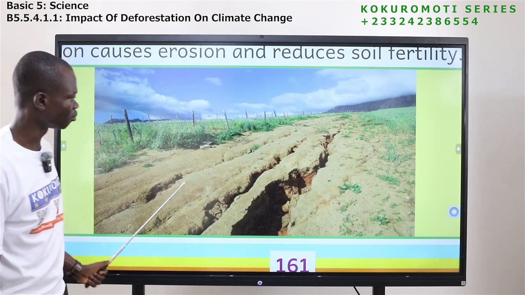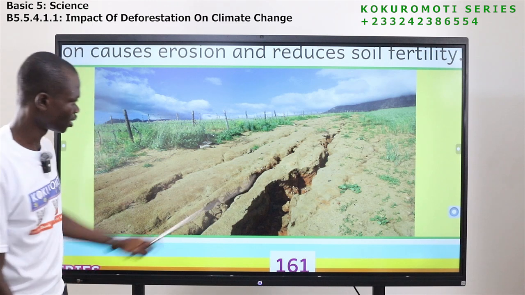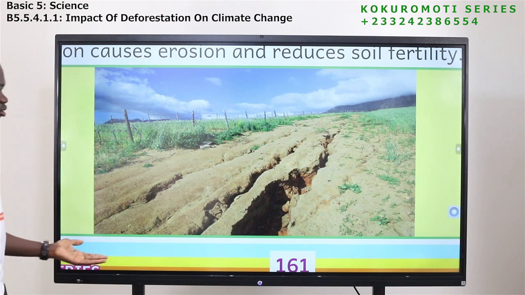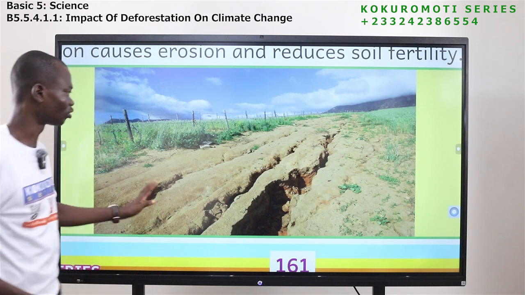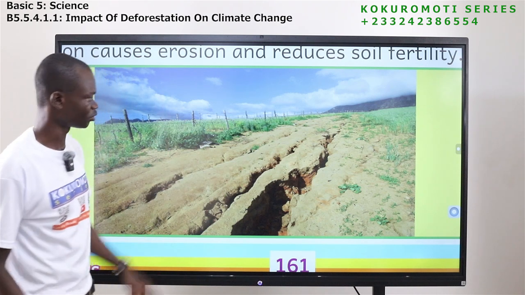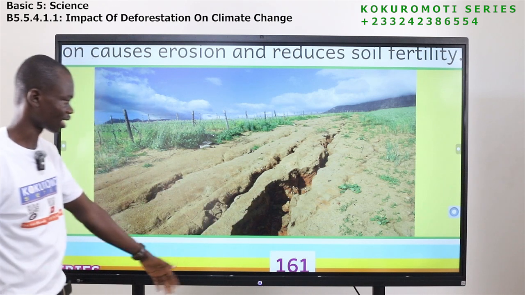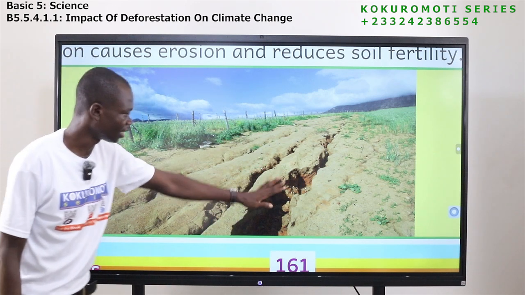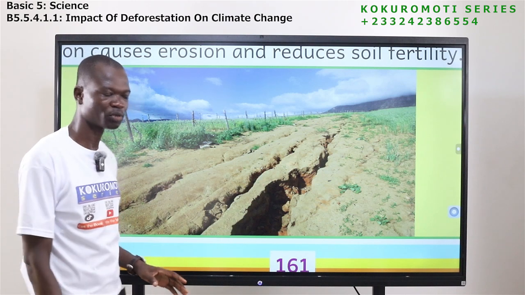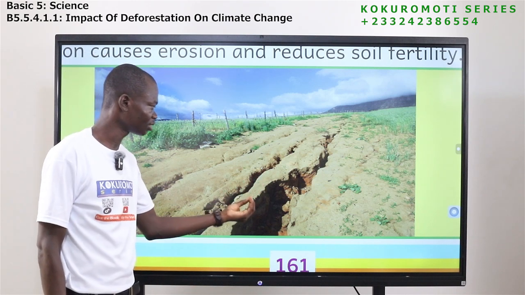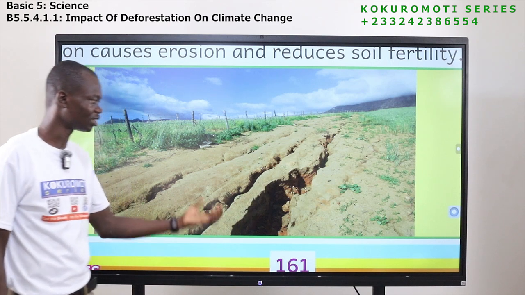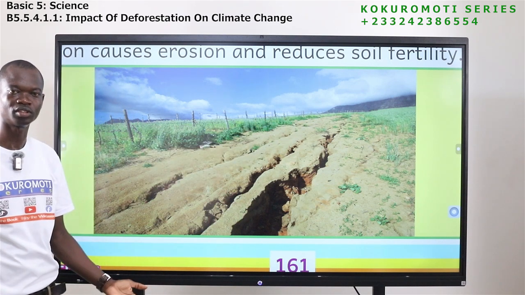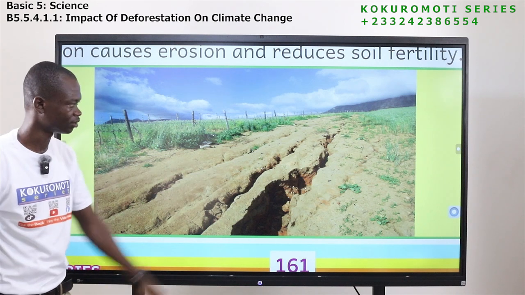We have plants here. But this side, you can see the soil and some gutters here. What causes that? It's erosion. So if there are no trees here, anytime it rains, the rainwater will wash away the topsoil. So here, you can't do any farming work, because the fertility of the soil, the nutrients in the soil, has been washed away by running water or by rain.